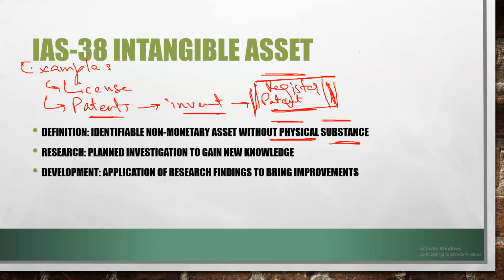License, patents. Another example of intangible assets could be goodwill. Another example could be brands. Now, goodwill, what is goodwill? Goodwill is the reputation a business has earned over time.